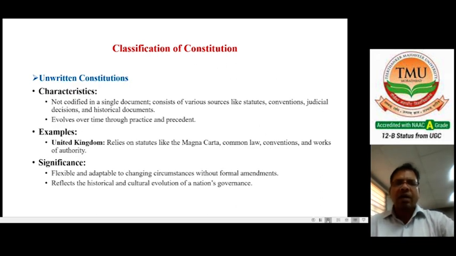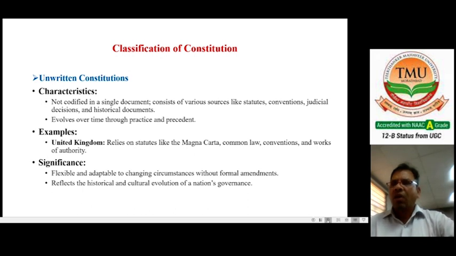Now come to the second part, which is called unwritten constitutions. In unwritten constitutions, there is no codification in a single document; they consist of various sources like statutes, conventions, judicial decisions, and historical documents.